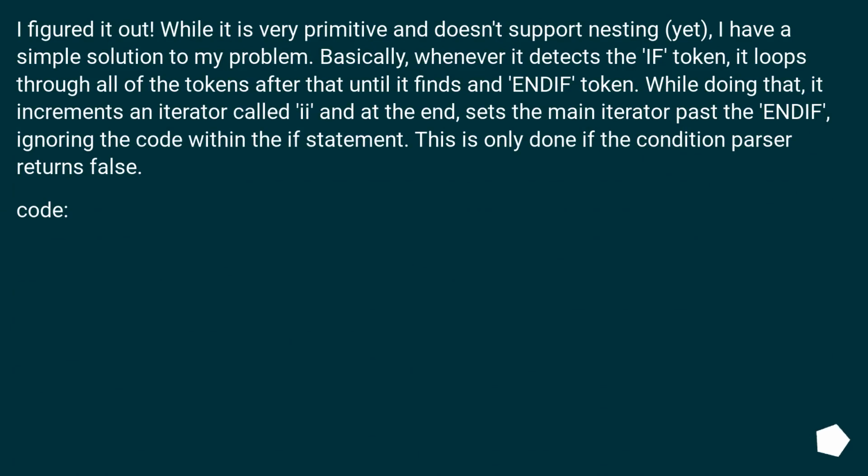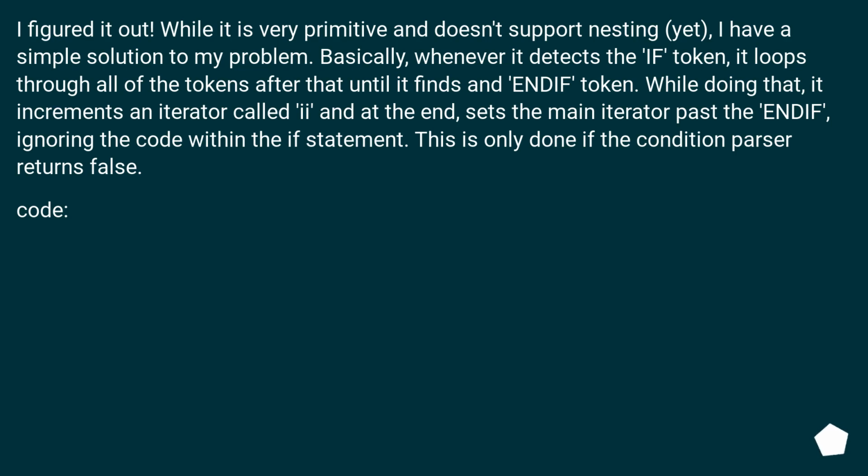I figured it out. While it is very primitive and doesn't support nesting, yet, I have a simple solution to my problem. Basically, whenever it detects the if token, it loops through all of the tokens after that until it finds an end if token. While doing that, it increments an iterator called to and at the end, sets the main iterator past the end if, ignoring the code within the if statement. This is only done if the condition parser returns false.